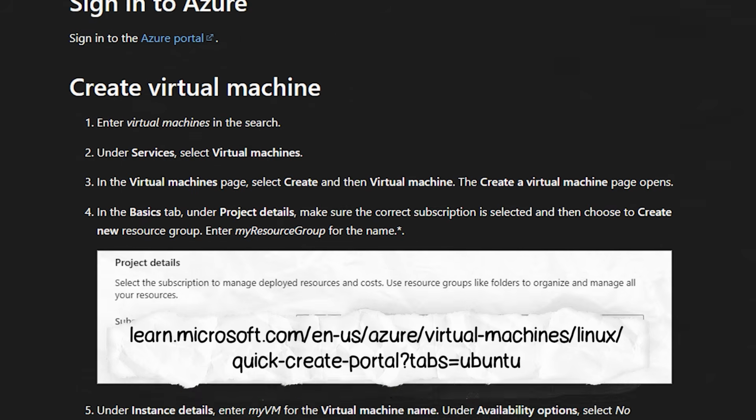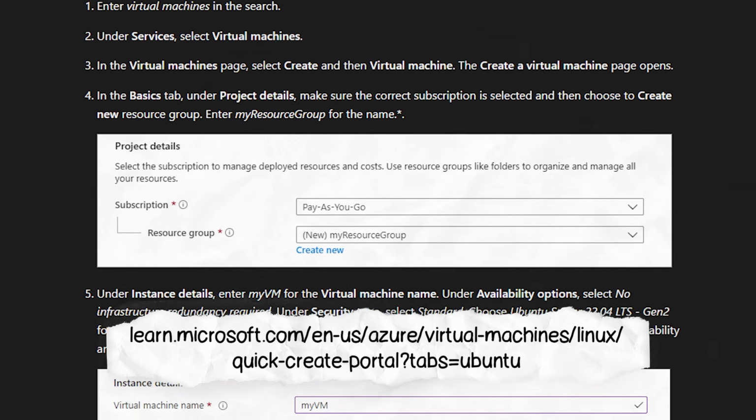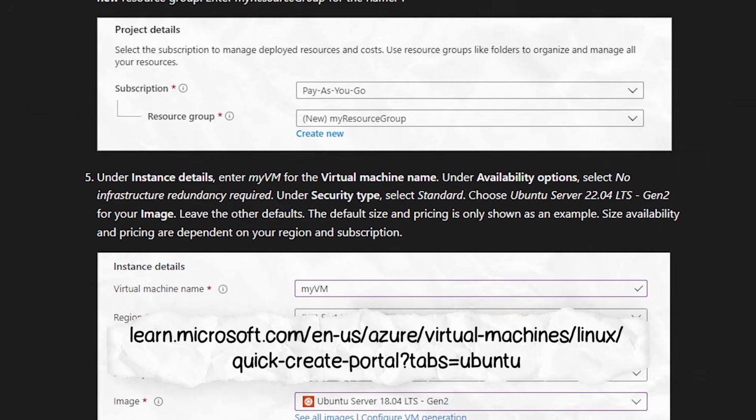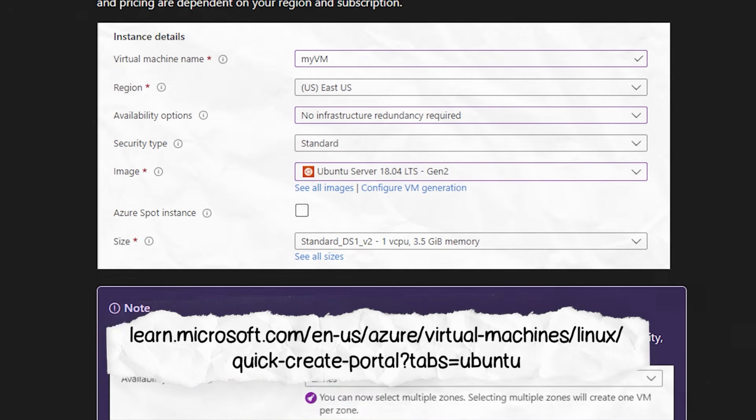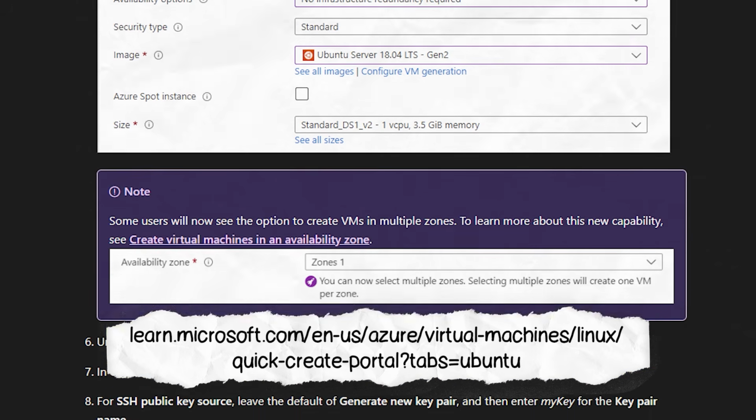Now within Azure, you can create both Linux VMs and Windows VMs. You go to the portal, search for virtual machines. In the virtual machine page, you select create, and when the page opens, you follow the steps like giving the instance details like image, machine type, inbound port rules, etc. You can leave the remaining defaults and then hit the create button.